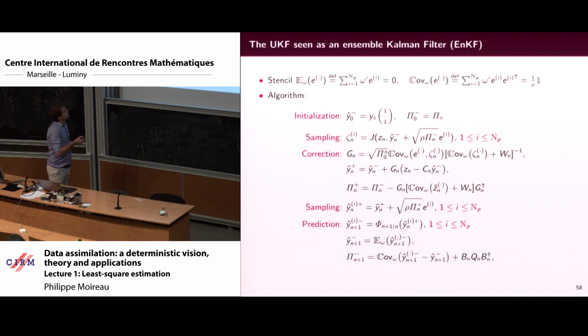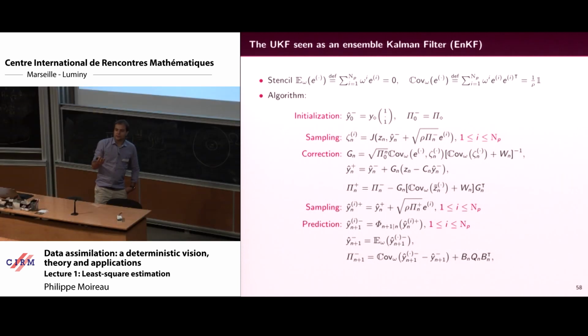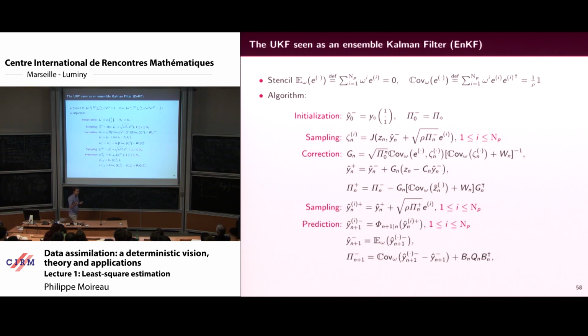And for the UKF algorithm, in the late 90s, when the UKF was defined by Julier et al., there is a guy called Evensen who defined what we call an ensemble Kalman filter, which is pretty much the same formulas as before, but he used more particles than the UKF.